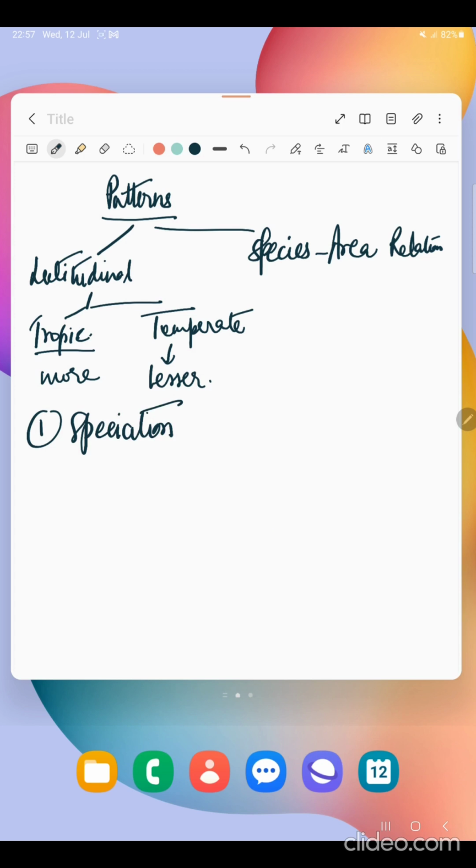What is speciation here? The regions here are undisturbed, therefore they have a long evolutionary time, and that is one reason why there is a lot of diversity at the species level. Species diversification.